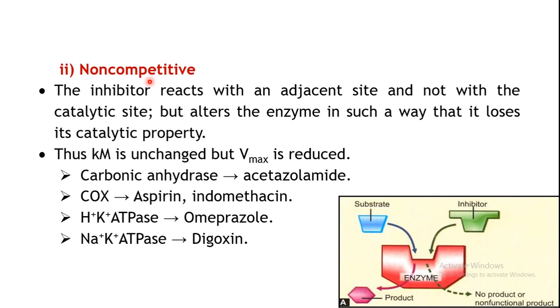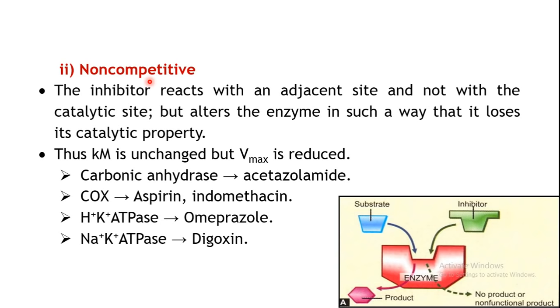Then coming to the second type of specific inhibition, the first one was competitive inhibition, which we have seen, when there is a competition between the substrate and the inhibitor for the same site, and that can be of two types, equilibrium type and non-equilibrium type. Now coming to the second type of specific enzyme inhibition, that is non-competitive inhibition.